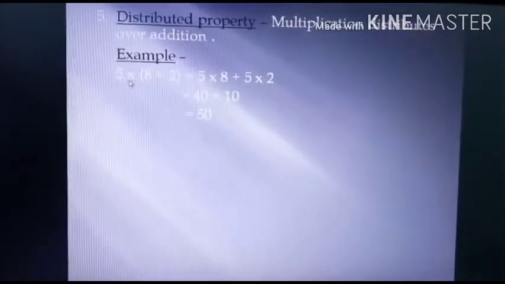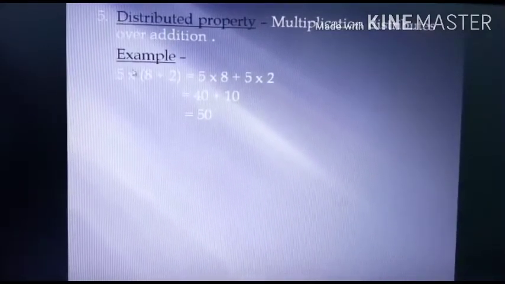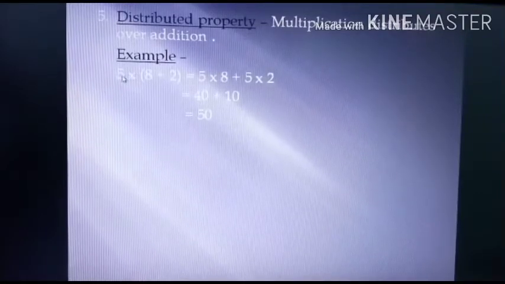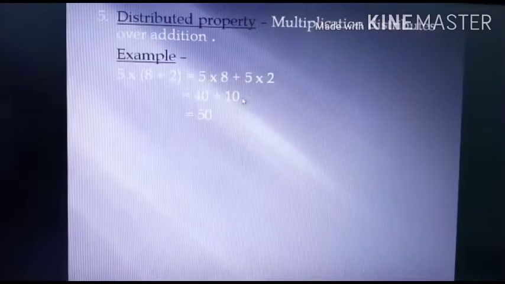Suppose I have to multiply 5 by bracket में 8 plus 2. So you can distribute this 5. First you multiply 5 by 8 and then you multiply 5 by 2 and this sign comes here. So the multiplication is distributed over addition. You have to multiply 5 by 8 plus 2, so you can multiply 5 by 8 and afterwards 5 by 2. The answer you get: 5 times 8 is 40 and 5 times 2 is 10, so 50.